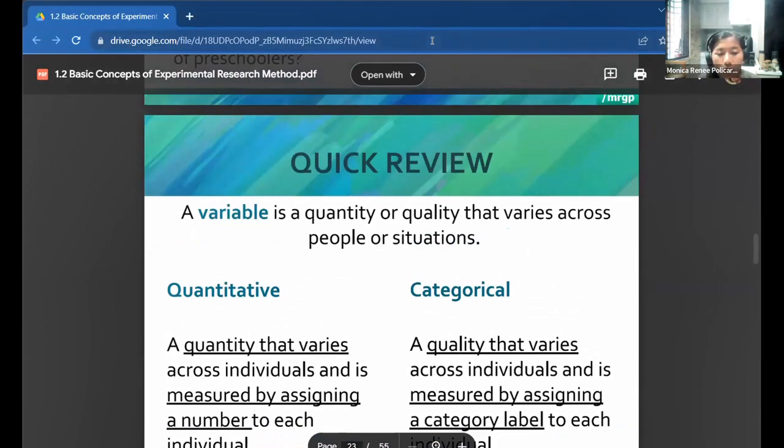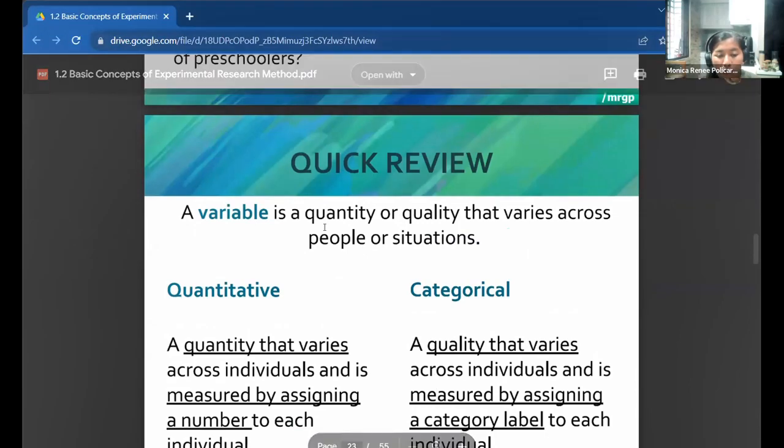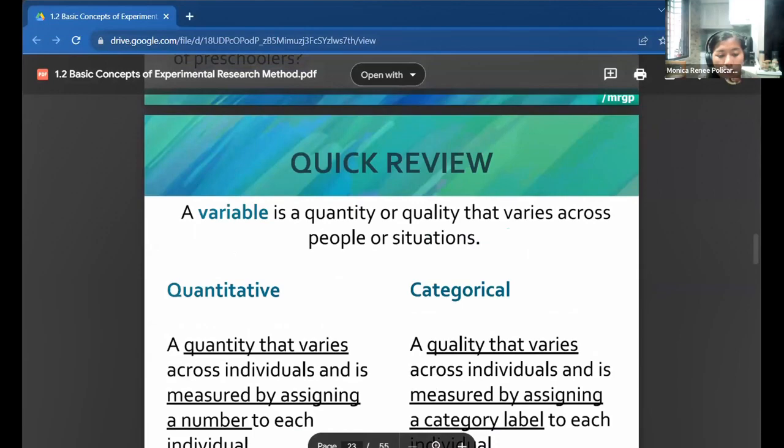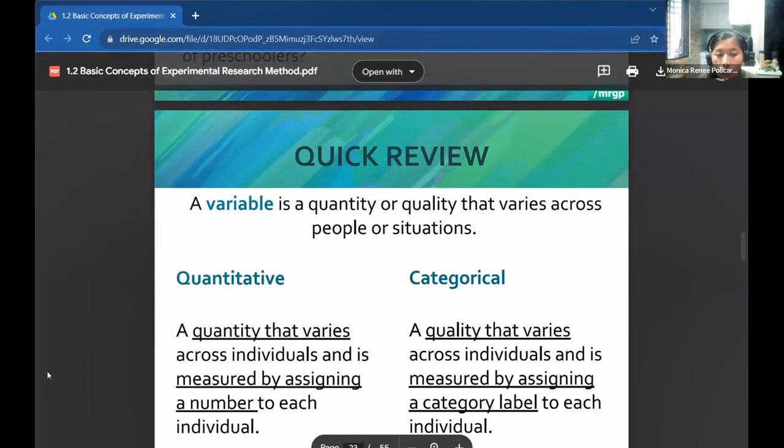Okay, so you're already familiar with the term variable in your statistics class, wherein it refers to some quantity or quality that varies across individuals. Since in psychology, the unit of analysis is individuals' behavior, cognition, and affect, we are referring to the variables related to an individual.